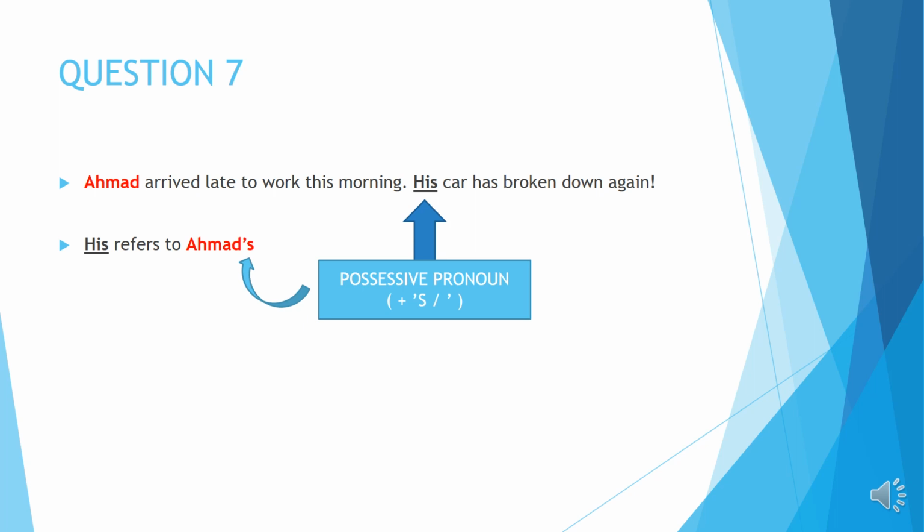Okay, so in this sentence, because there is only one subject, one possible answer, the answer is Ahmad, because his is a possessive pronoun, so you have to put Ahmad apostrophe S, then only it's correct. If you put Ahmad, that is wrong because Ahmad is not a possessive pronoun. It cannot show that something belongs to Ahmad. Okay, this sentence is telling you that the car belongs to Ahmad, right?